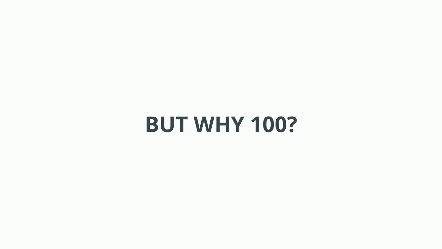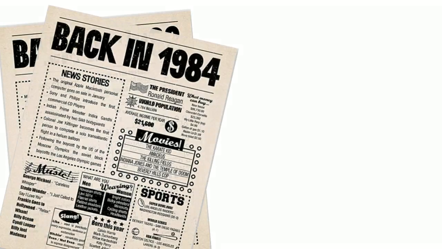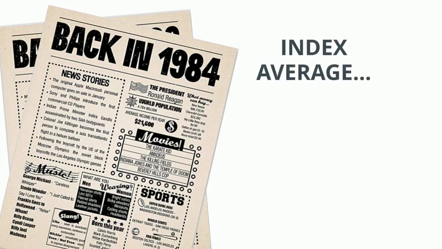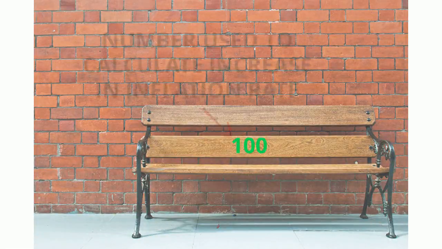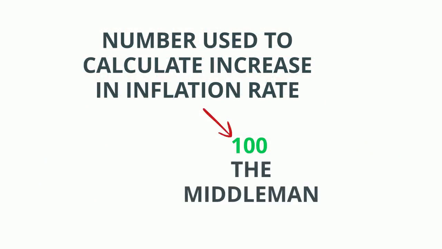But why 100? Why not 50? Why not 200? Well, if you time traveled back to anywhere between 1982 and 1984 and researched what the index average was at that time, you'd see that it was set to 100. So 100 is considered the benchmark for calculating the increase in inflation rate, or the middleman, whichever.